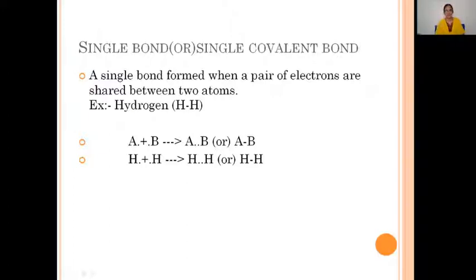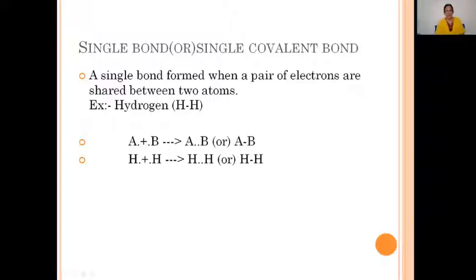What is a single bond or single covalent bond? Let us discuss first. When one pair of electrons is shared between two atoms, the bond formed is known as a single bond or single covalent bond. The best example for the single bond is the hydrogen molecule. Generally, a single bond is denoted by a small dash in between the two atoms. Now let's discuss this. Let's consider one general example.